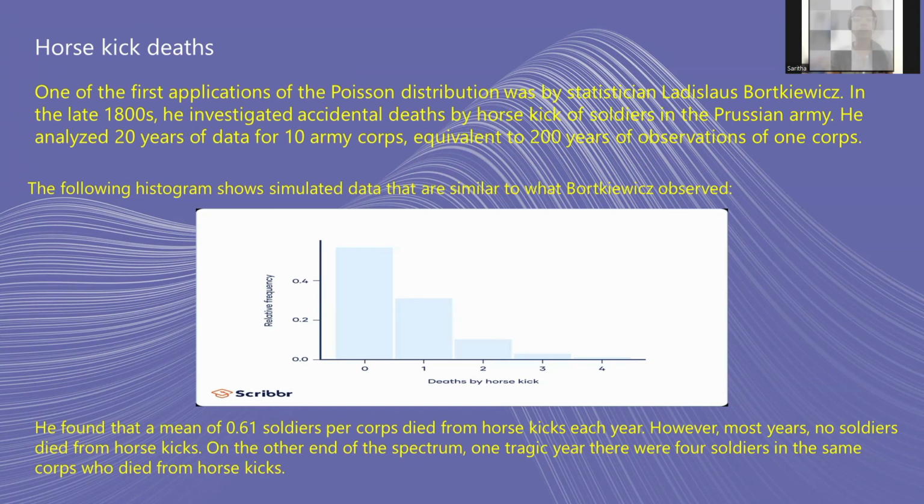The following histogram shows simulated data that are similar to what Bortkiewicz observed. He found that a mean of 0.61 soldiers per corps died from horse kicks each year. However, in most years, no soldiers died from horse kicks. On the other end of the spectrum, one tragic year there were 4 soldiers in the same corps who died from horse kicks.